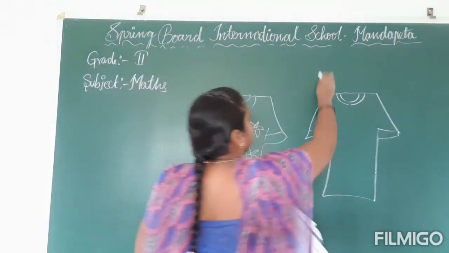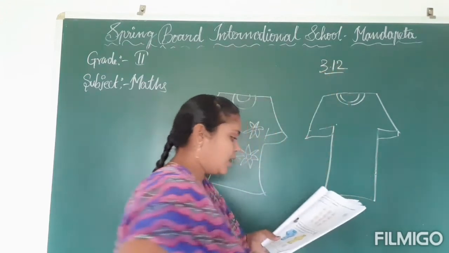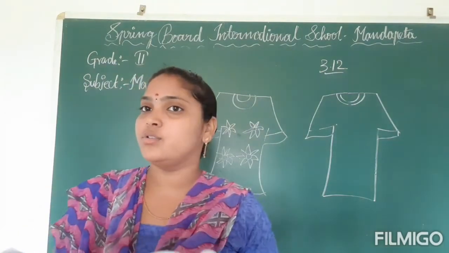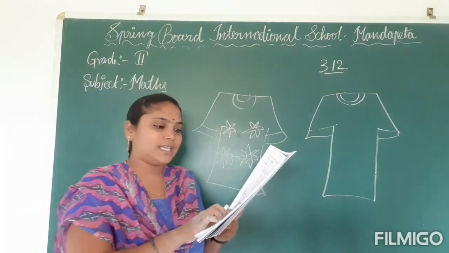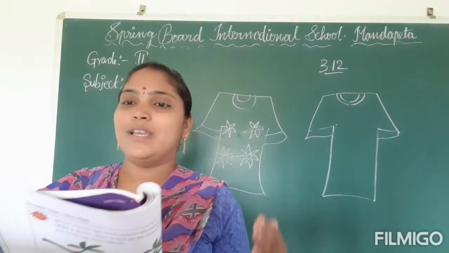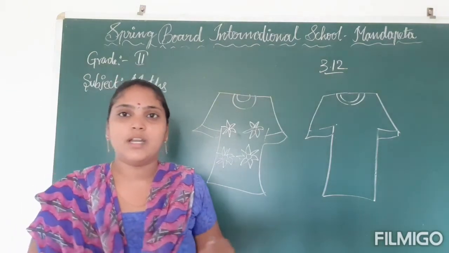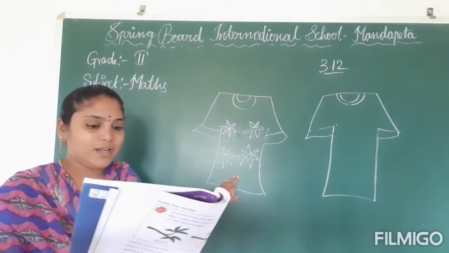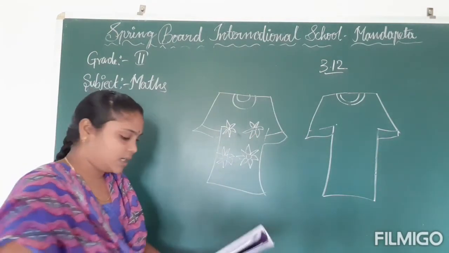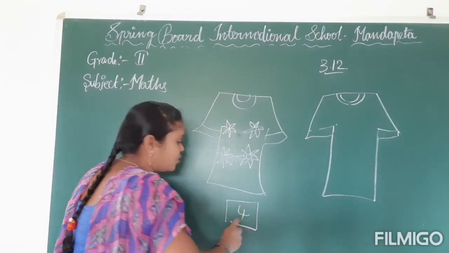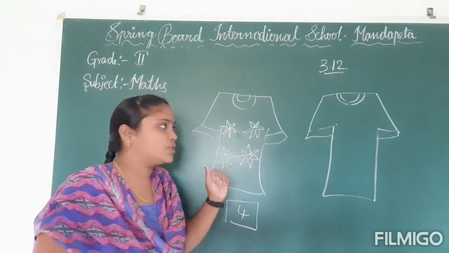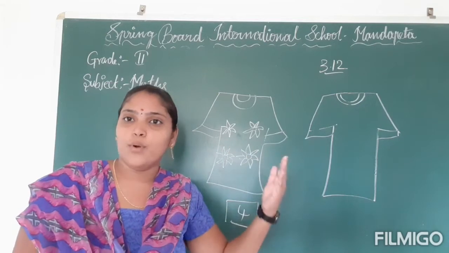Okay, next observe 3.12. Draw more flowers on the yellow t-shirt than the blue one. Here two t-shirts are given. The first one is blue and the second one is yellow. So you have to draw more flowers on the yellow t-shirt than the blue one. Let us count how many flowers are on the blue shirt. 1, 2, 3, 4. So here 4 flowers are given. Now on the yellow shirt you have to draw more flowers than on the blue shirt. More means you have to draw more than 4.